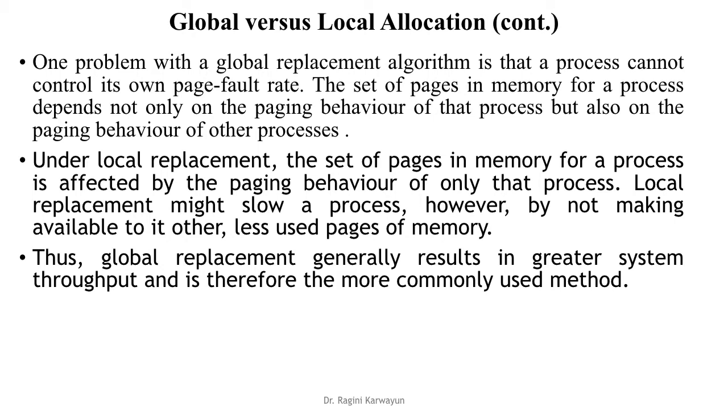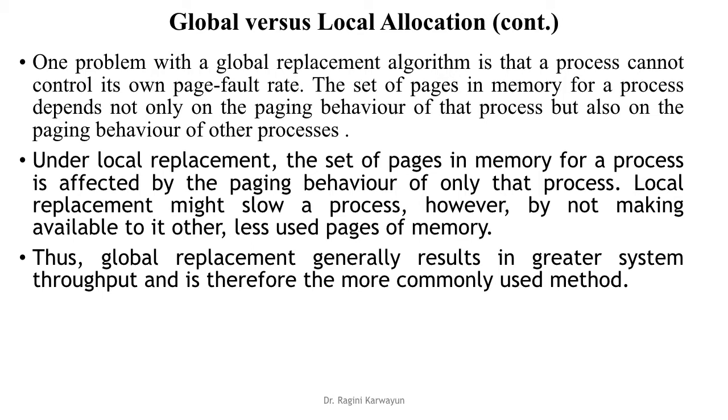Under local replacement, the set of pages in memory for a process is affected by the paging behavior of only that process. Local replacement policy might slow a process, however, by not making available to it other less used pages of memory. Suppose a particular process has 3 frames allocated to it, but it is not using page number 2 for a very long period of time, it is just lying there. In local replacement policy, another process cannot replace this page number 2 of this process,